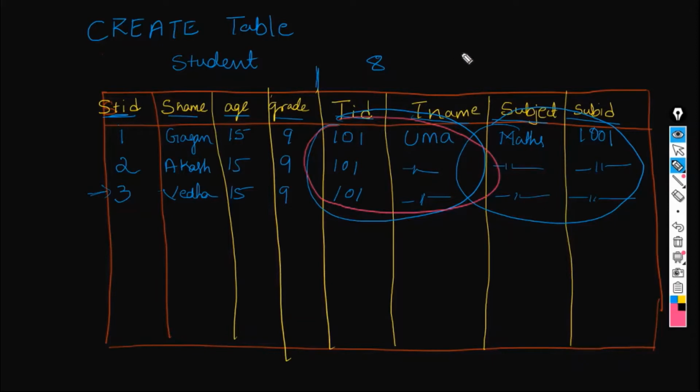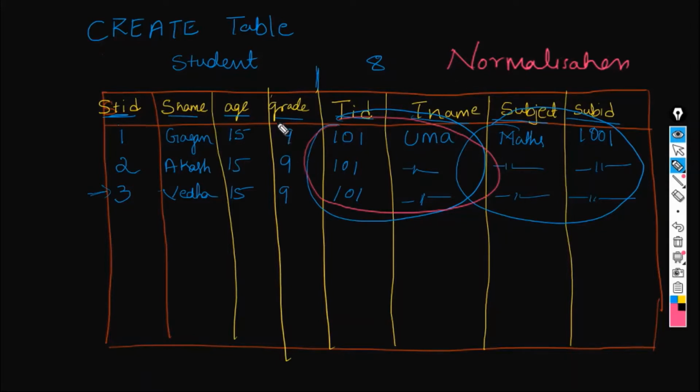There is a process for this which is called normalization. In simple terms, normalization means when we have a big table, we would like to break it into two or three tables. This is the simple definition of normalization.